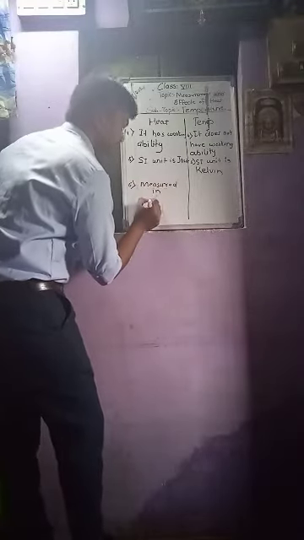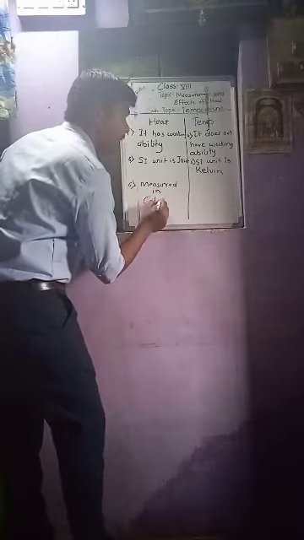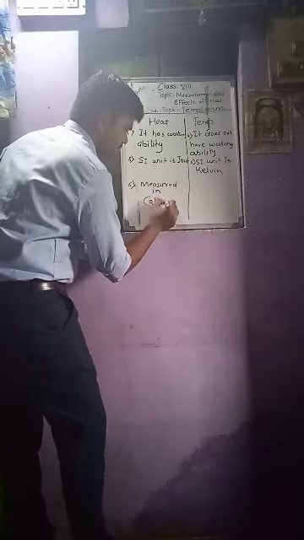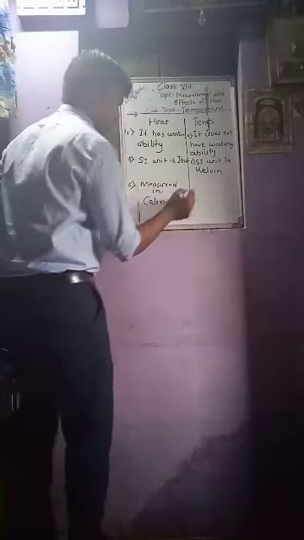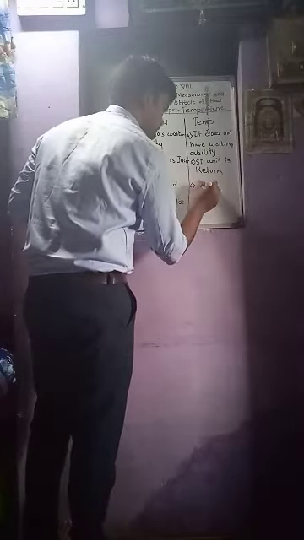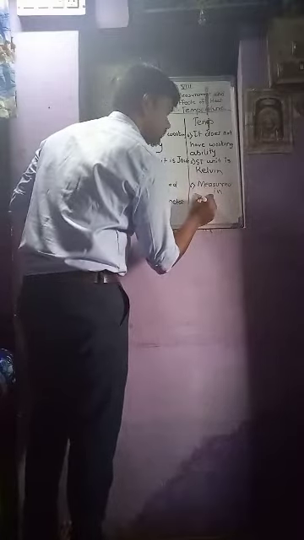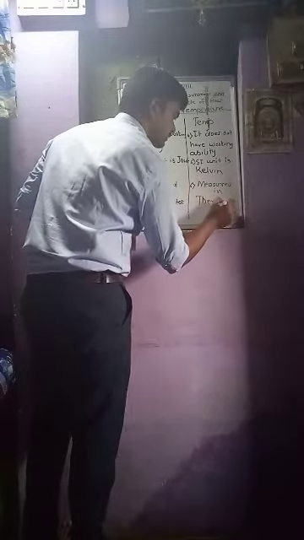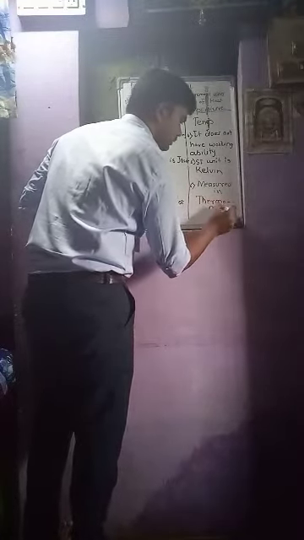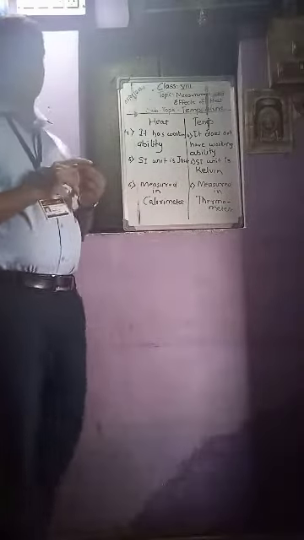And the last difference is that heat is measured in a calorimeter, while temperature is measured in a thermometer. So what are the next points?